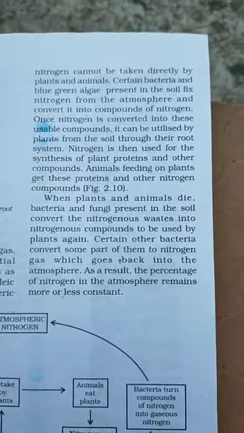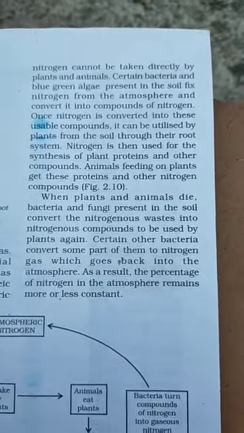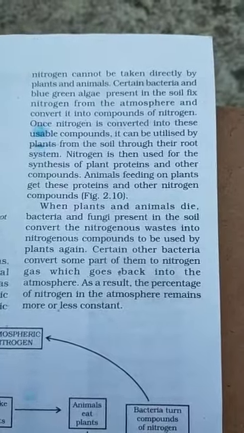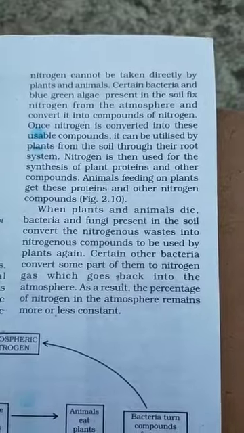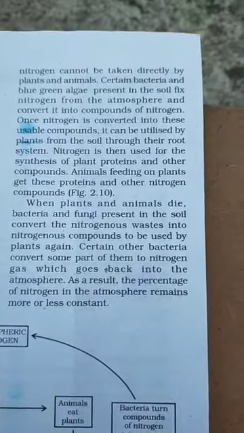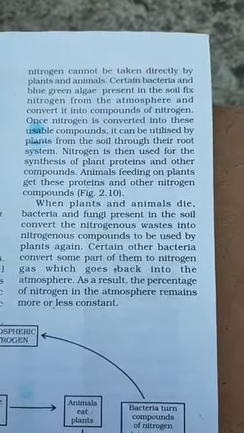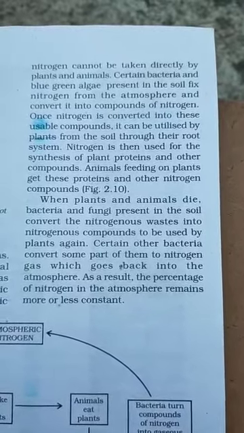Some other bacteria convert some of these compounds into nitrogen gas, which goes back into the atmosphere.